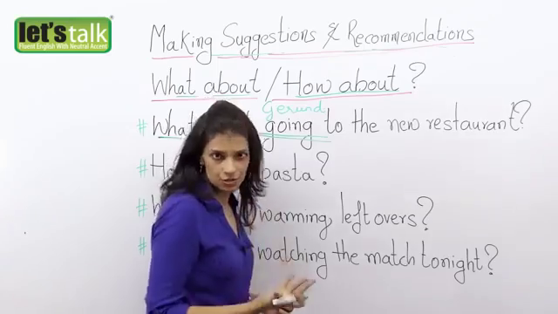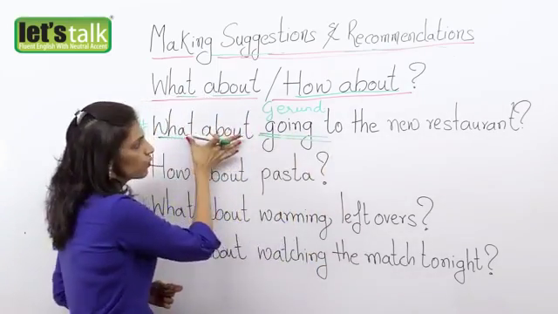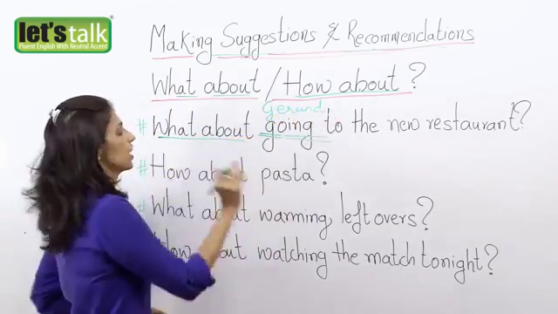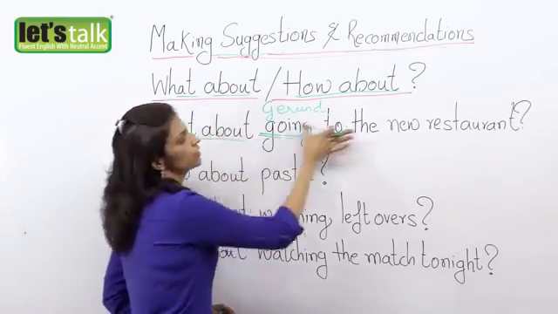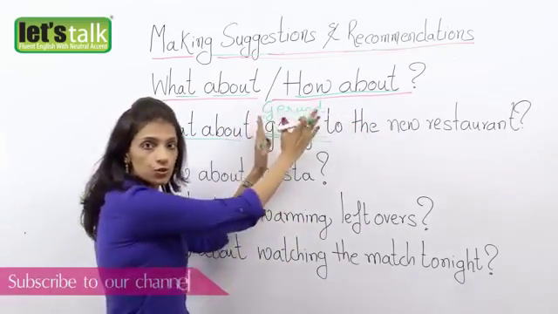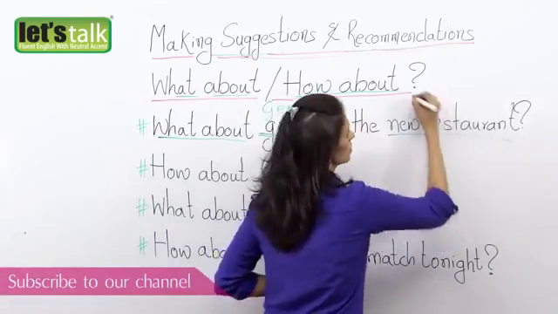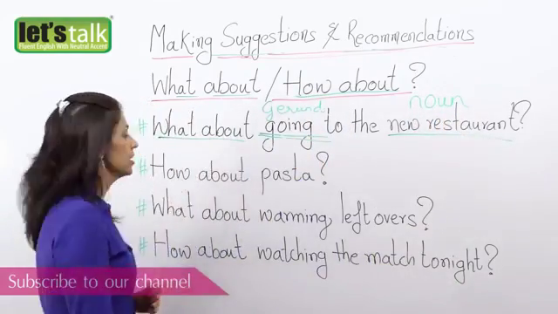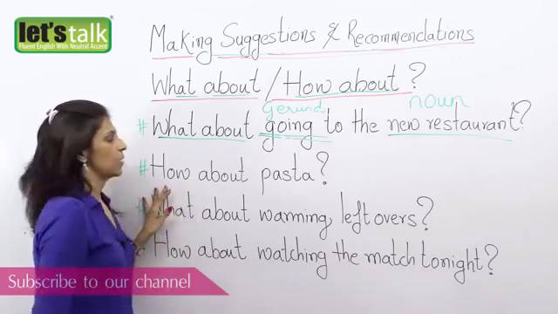Okay, when you're making a suggestion, you can even say what about the new restaurant? Okay, so you have two ways of saying it. What about going to the new restaurant, or what about the new restaurant? You don't have to use the gerund, you can just use the noun. Okay, same way in my next example, how about.